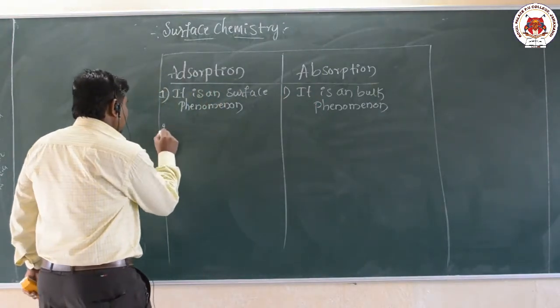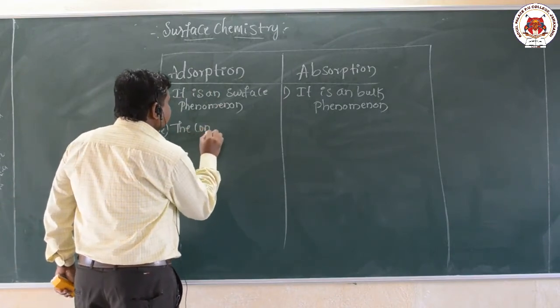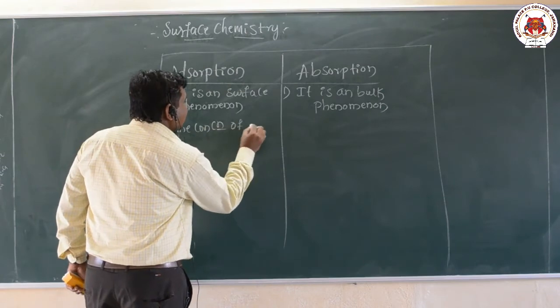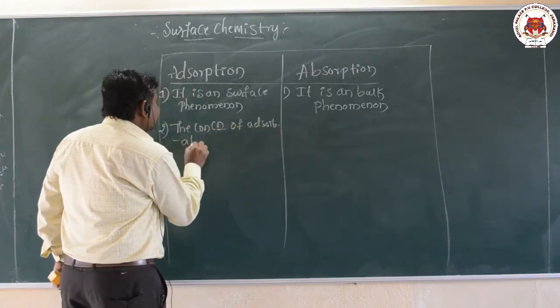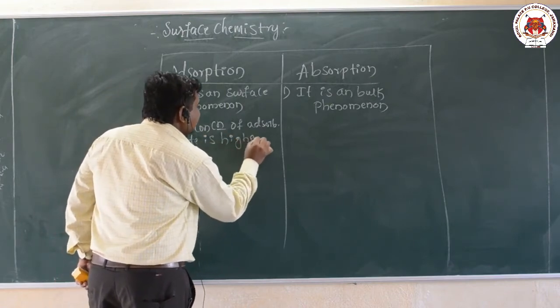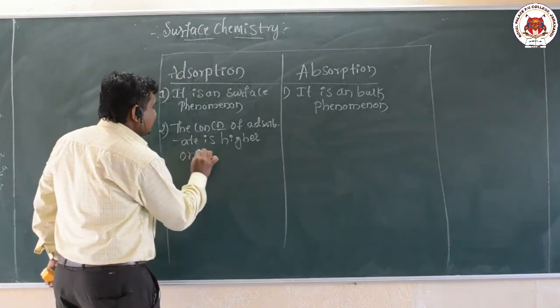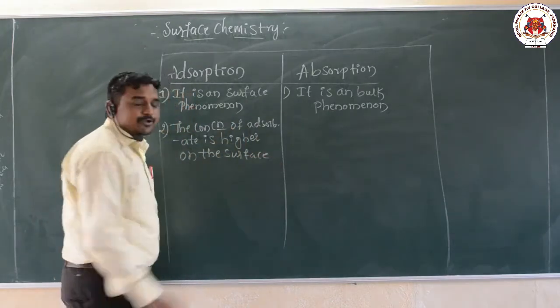Now the second difference: the concentration of adsorbate is higher on the surface, because it is a surface phenomenon.